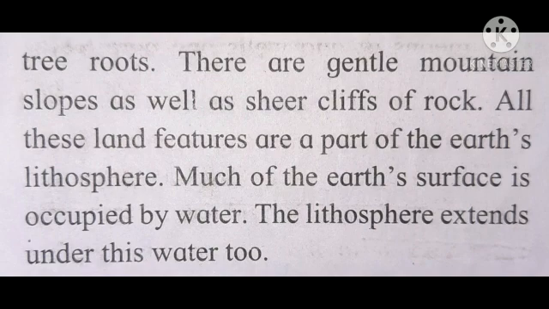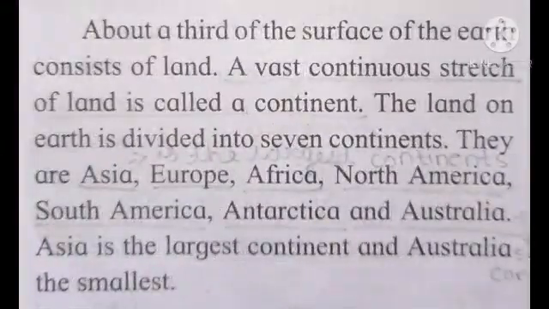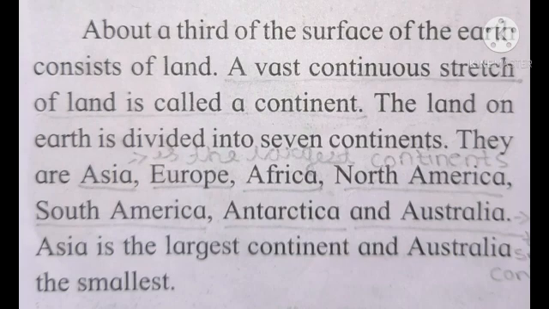Much of the Earth's surface is occupied by the water. The lithosphere extends under this water too. As I have explained about the different mountain slopes, sheer cliffs or rocks, this all belongs to the lithosphere. Now next let's come to the hydrosphere. About a third of the surface of the earth consists of the land. A vast continuous stretch of land is called a continent. The land on the earth is divided into 7 continents.